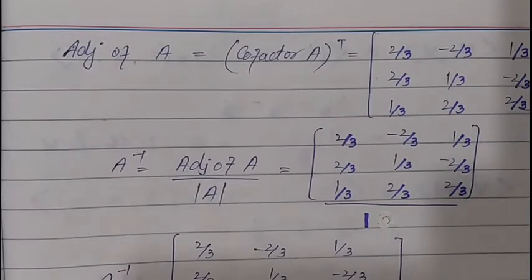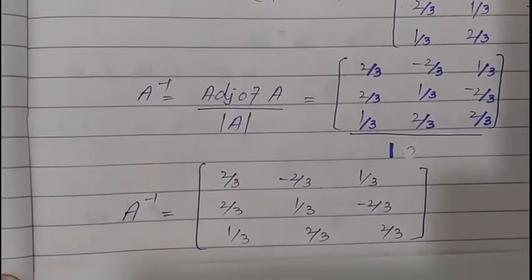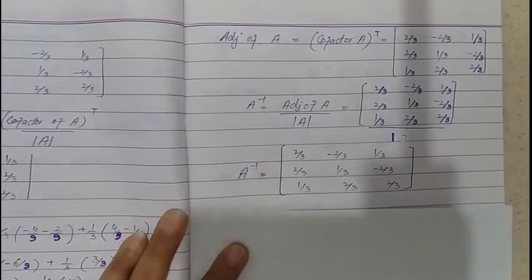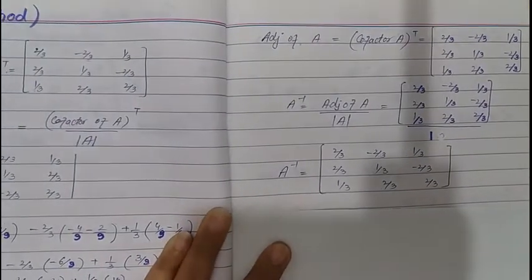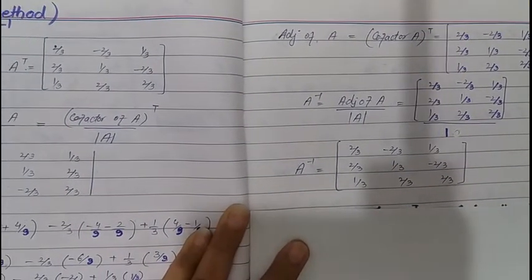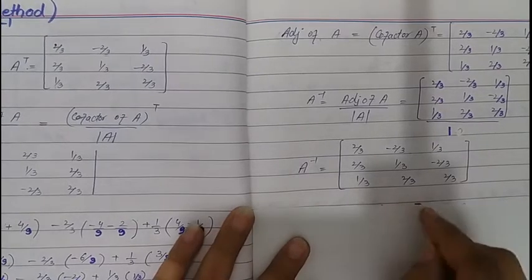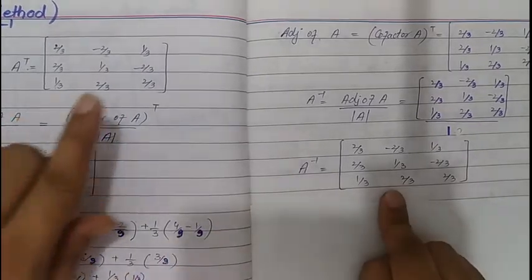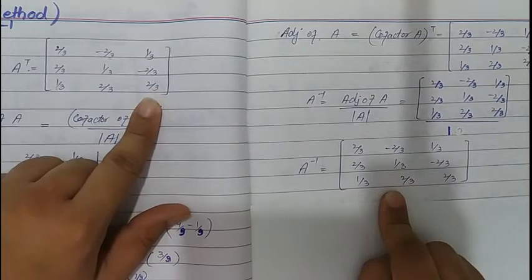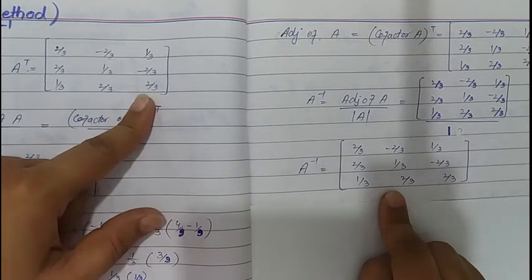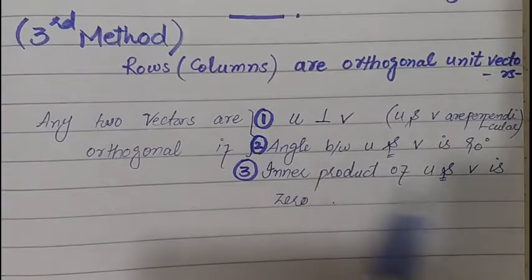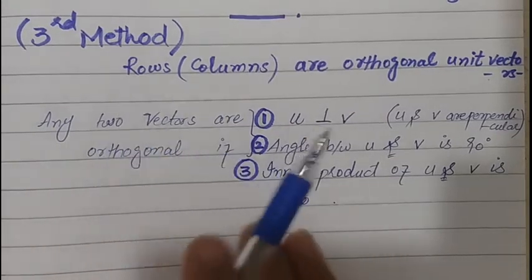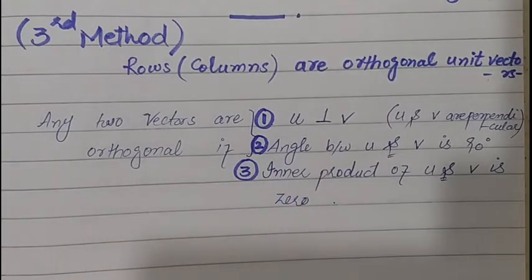Now here it is to be noted that the A inverse matrix values and the A transpose matrix values are both the same. So we can say that for A transpose, the inner product of rows and columns is 0.